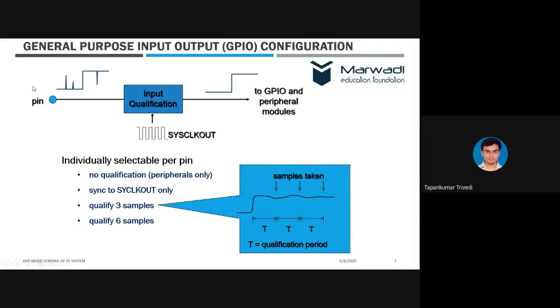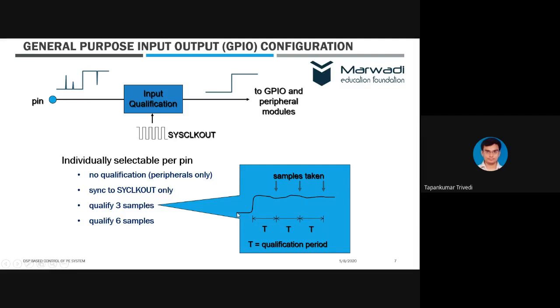For example, here there is a lot of noise, but we have not considered the noise or the change which is less than 3 clock periods. So it will not be considered as a change. Here I have shown this for qualification of 3 samples.